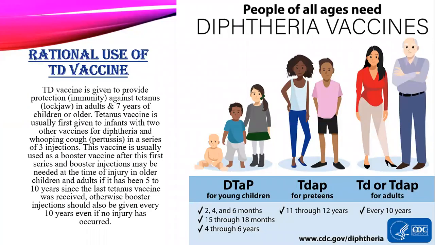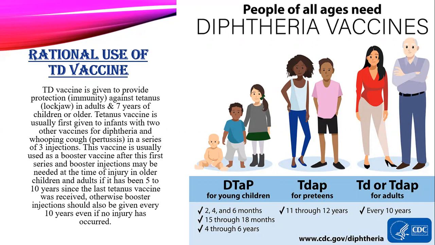Now, what is the rational use of the TD vaccine? The TD vaccine is given to provide protection and immunity against tetanus, lockjaw, in adults and in children of 7 years or older. As I have told you previously, it shouldn't be given below 7 years of age.